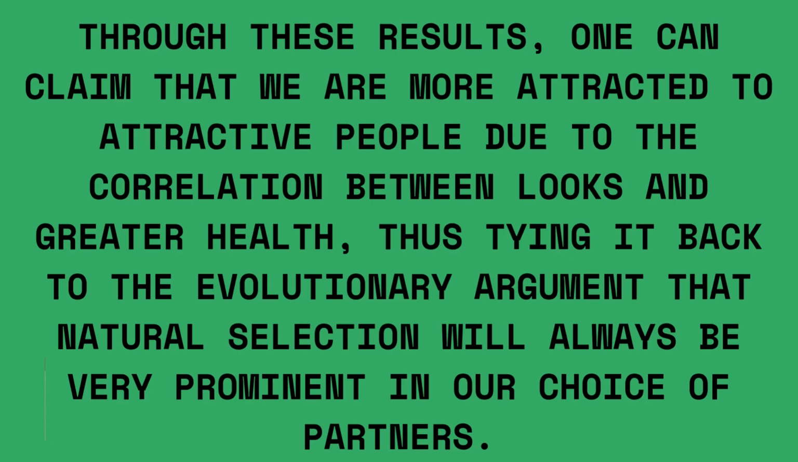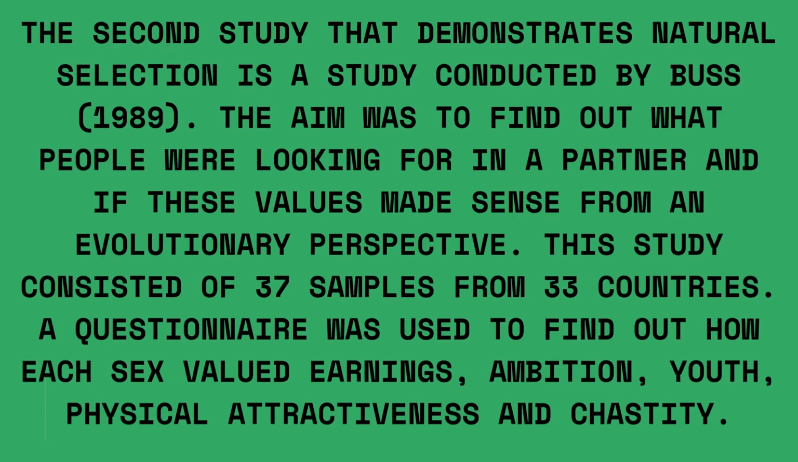Through these results, one can claim that we are more attracted to attractive people due to the correlation between looks and greater health, thus tying it back to the evolutionary argument that natural selection will always be very prominent in our choice of partners. Now I write the second study, which goes like this. The second study that demonstrates natural selection is a study conducted by Buss 1989. The aim was to find out what people were looking for in a partner and if these values made sense from an evolutionary perspective.